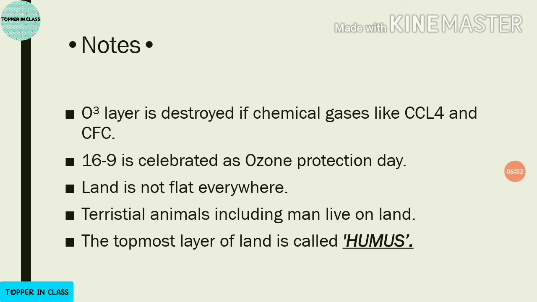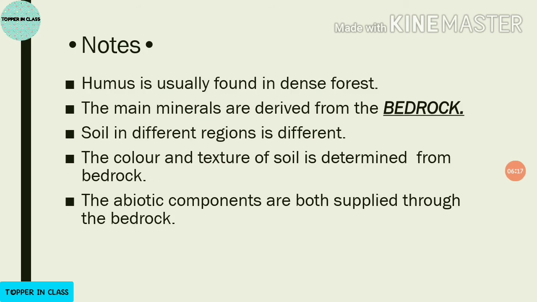So as there are layers of atmosphere, there are also layers of land. Okay. So the topmost layer of land is called humus. You will not find this humus in cities, because there are concrete roads.